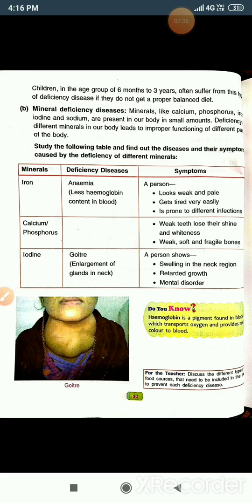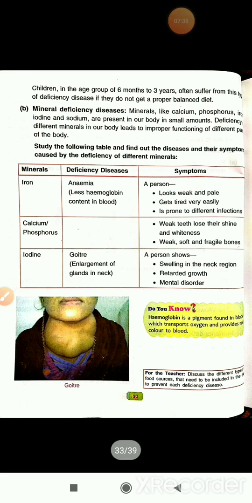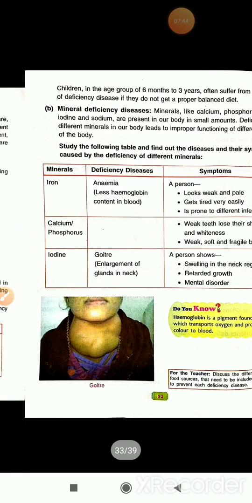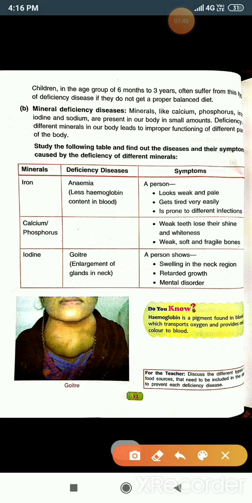Okay, see this, in this you see the table. This is the table, very important table is this. See that in this table, 3 columns are there. One is for the minerals, second is for the deficiency disease, third is for the symptom. So here what you have to do, you have to make this table in your copy also.